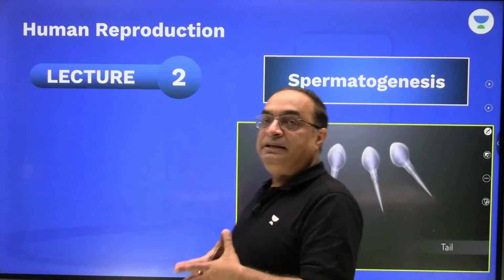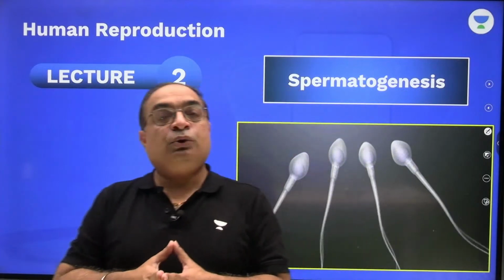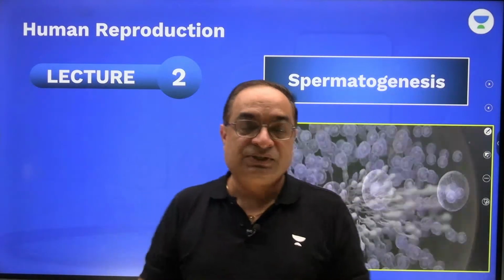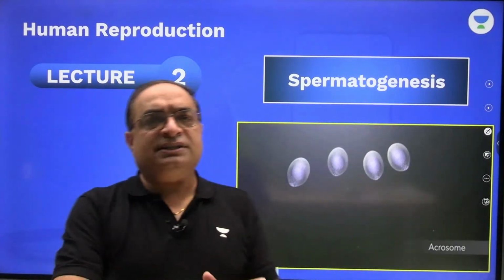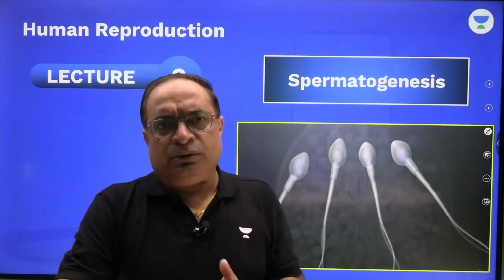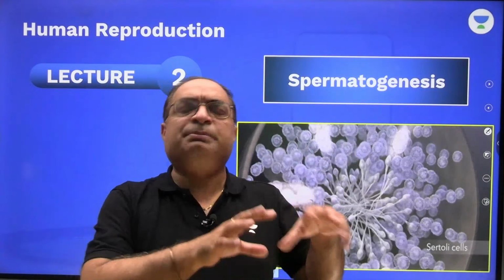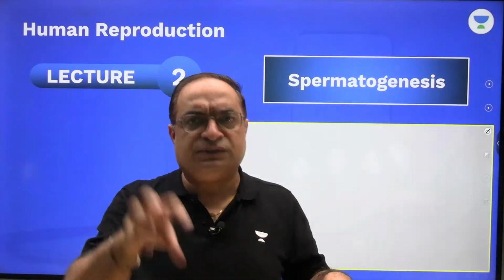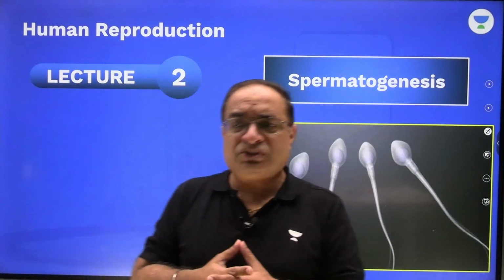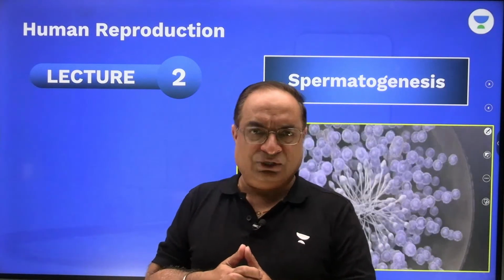Today what I am going to discuss is sperm production in the testes. In our previous session we discussed where the testes are located and why they are located in the scrotum, because sperm production, maturation, storage and survival require a temperature 2 to 3 degrees lower than the core body temperature.